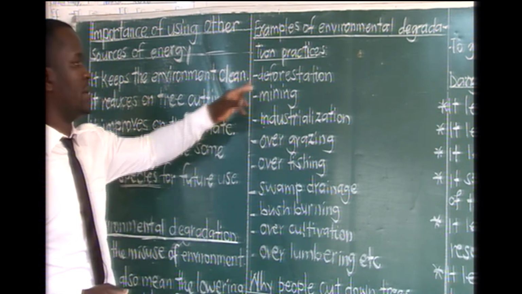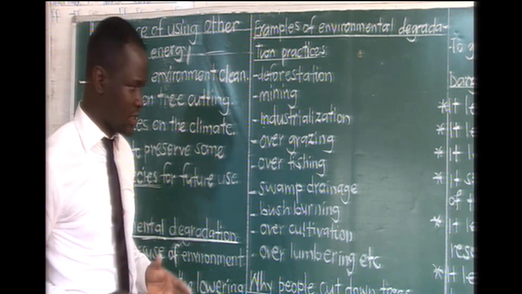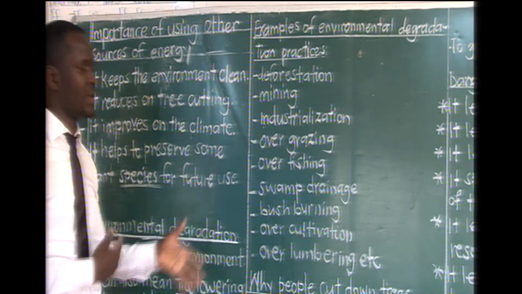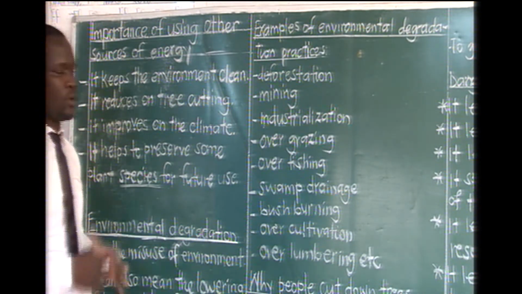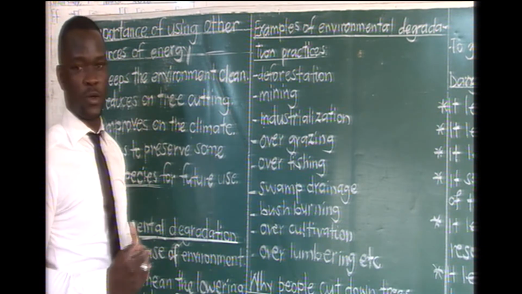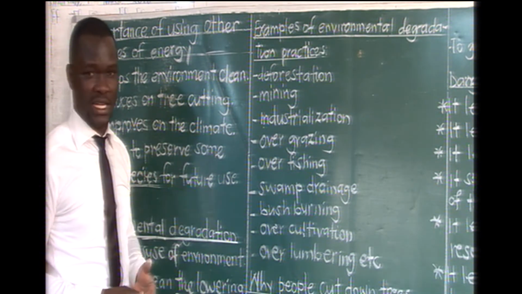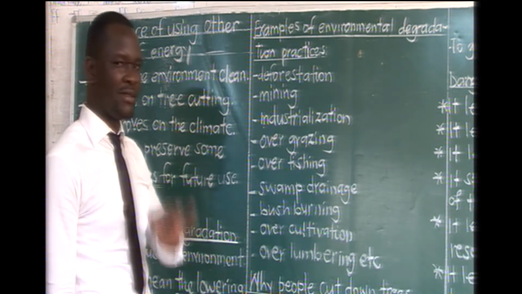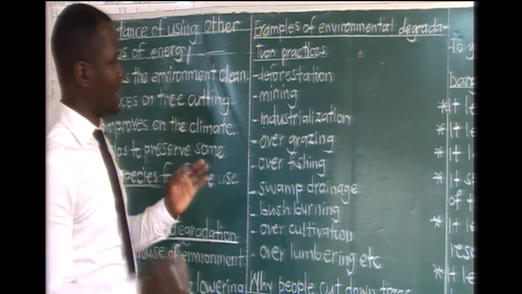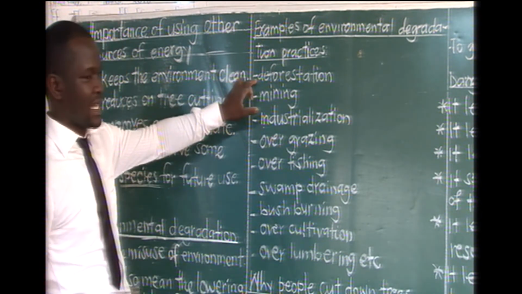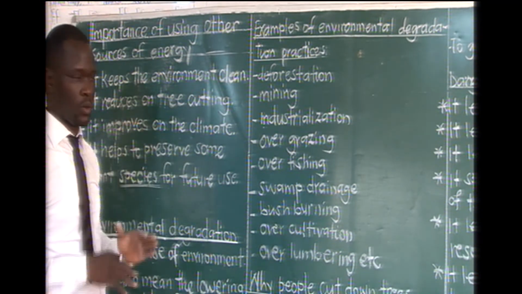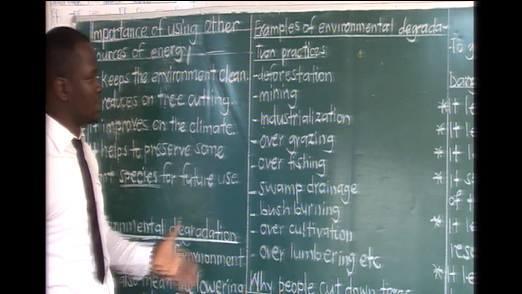Of course, people cut trees for various reasons, and we shall be looking at what prompts people to cut down trees. Why do people cut trees? I know you must be knowing around 4 reasons or even more. So deforestation, cutting the trees, will lead to the spoiling of the environment.